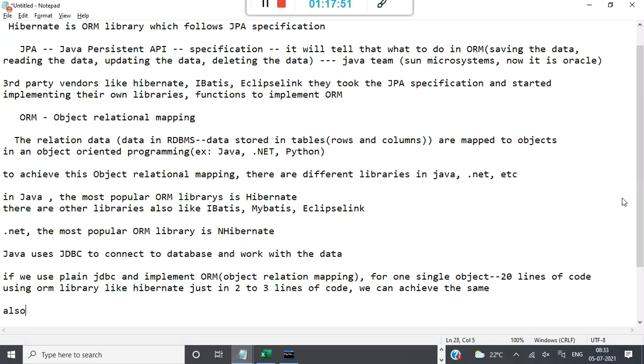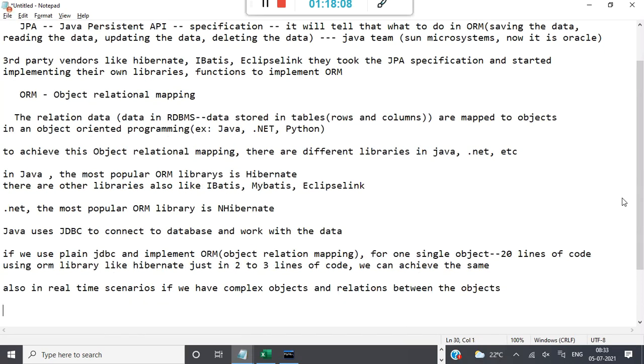And also, in real-time scenarios, if we have complex objects and relations between the objects, as I told you in Spring dependency also, one object is dependent on another object, like employee is dependent on department, department is dependent on organization.